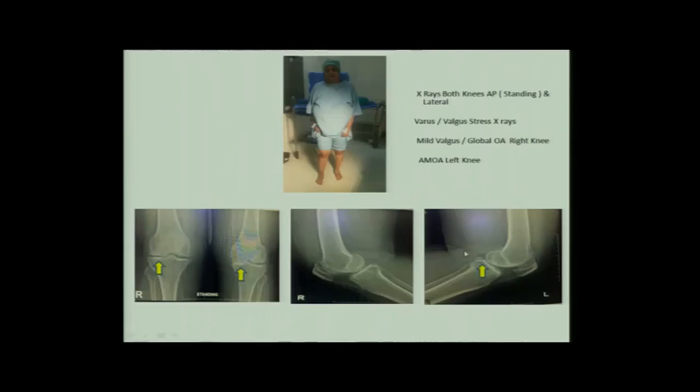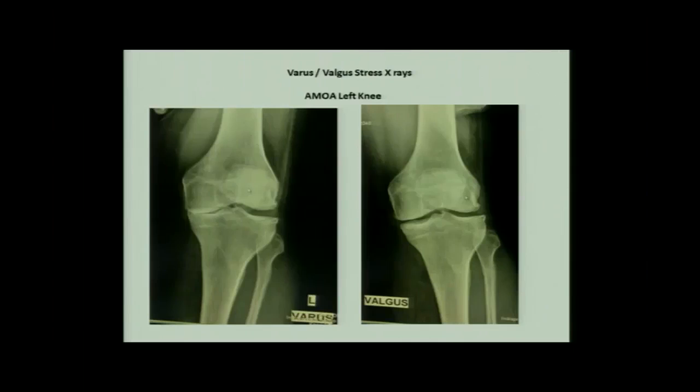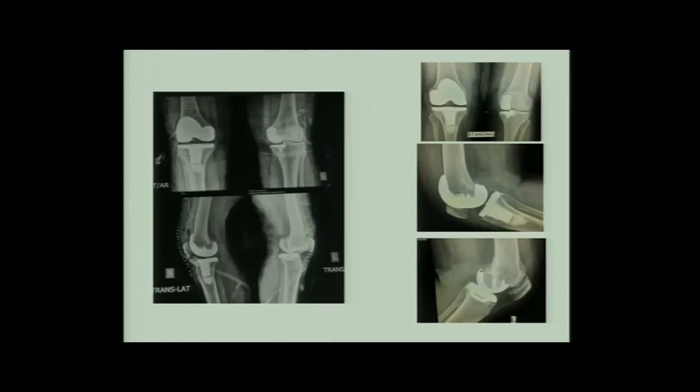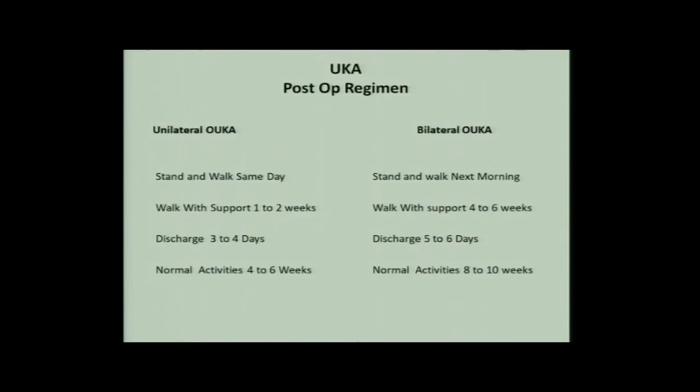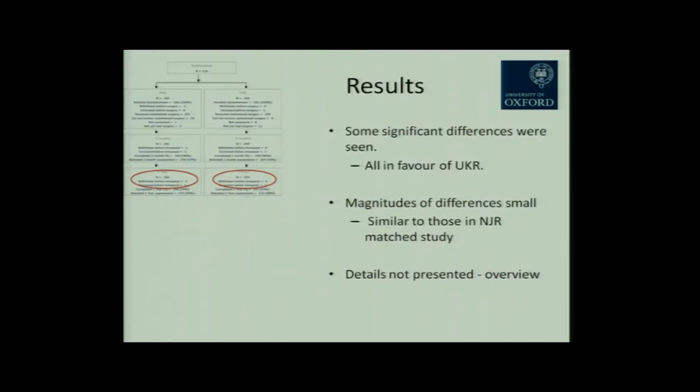So everything's done. Now, you can also do 1 uni and 1 total if the situation demands, like in this case. And we make them stand sometimes the same evening, sometimes the next morning, and they go home in 3 to 4 days for unilateral and 5 to 6 days in bilateral.